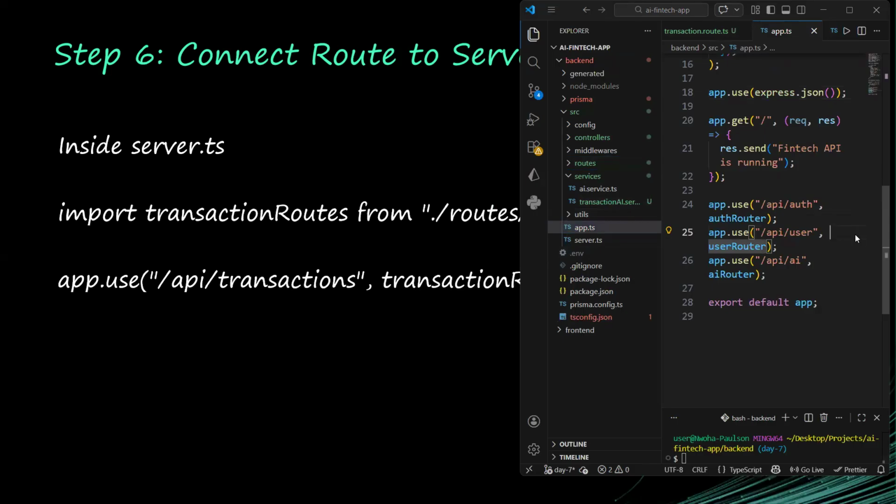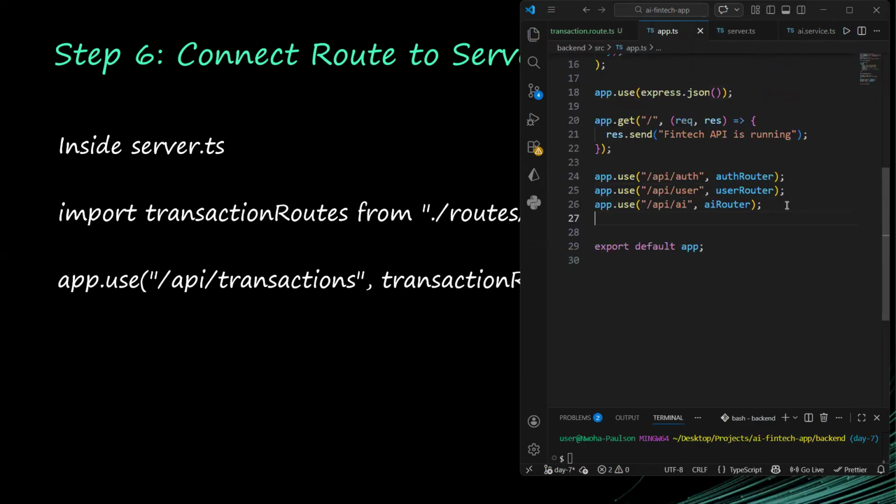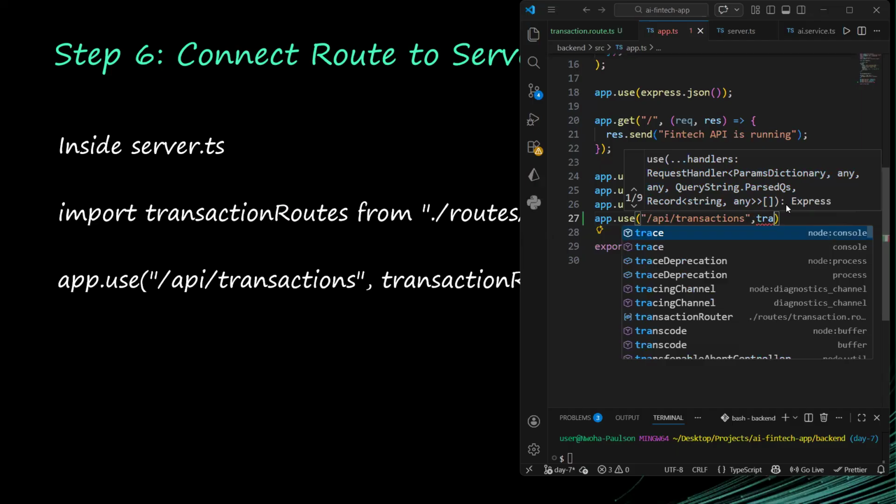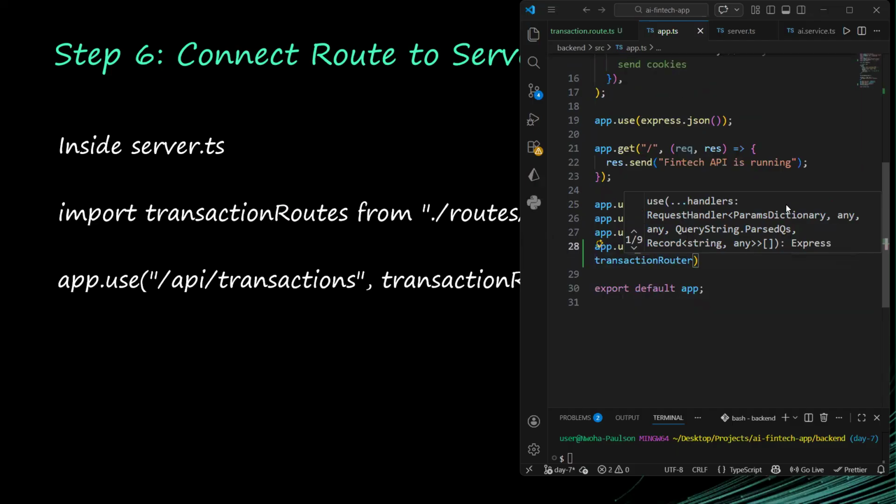Okay, so register the transaction. I'll say app.use. So whenever a user makes a request to API slash transactions, it will be handled by the transaction router. All right, good. Everything is fine.